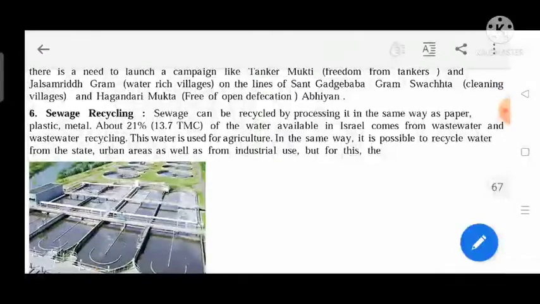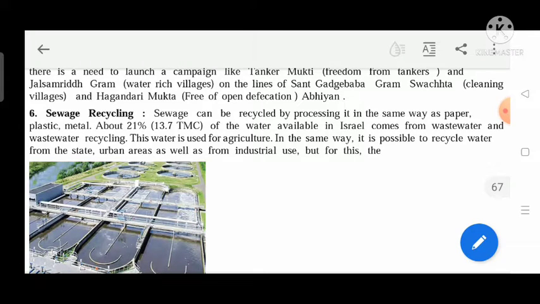Now the sixth one, sewage recycling. Sewage can be recycled by processing it in the same way as paper, plastic, and metal. Sewage is a waste material. It can come from homes or from industries. How can it be recycled?